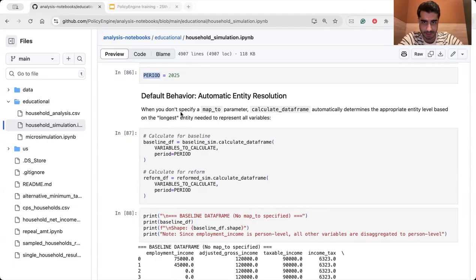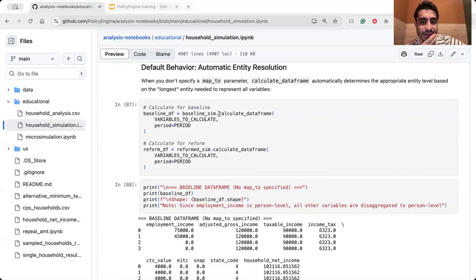What is map_to? The calculate underlying data frame automatically determines the appropriate entity level based on the longest entity needed to present all variables. So by default, it actually considers the longest entity needed to include all of the information in the longest way.